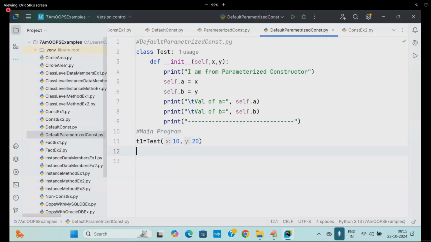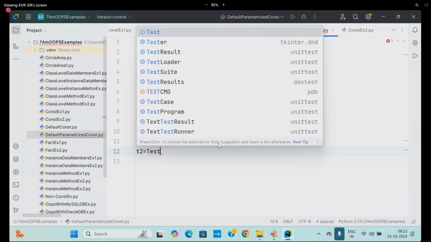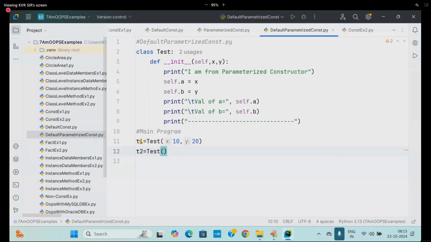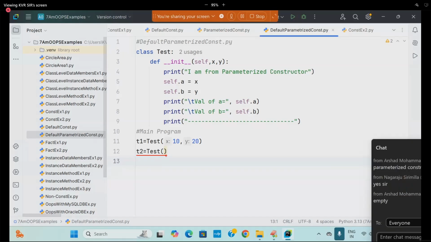Next, my task is very simple. I'm going to create t2 is equal to Test of. What is happening? What is the content of t2? Come on, which constructor will be called? Empty, default constructor. Then this is going to which class? Test class.